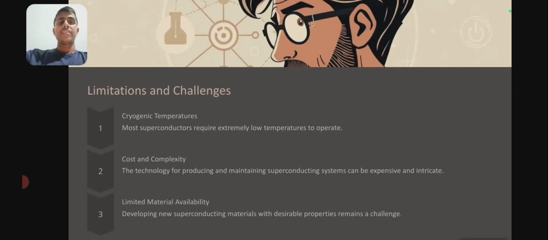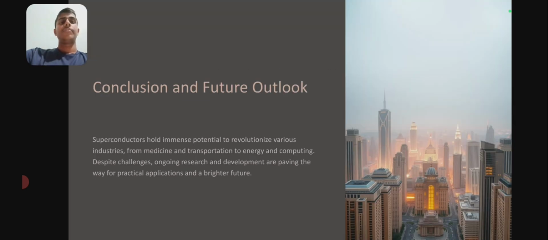What are the limitations and challenges? Cryogenic temperatures: most superconductors require extremely low temperatures to operate. The second one is cost and complexity: the technology for producing and maintaining superconducting systems can be expensive and intricate. Limited material availability: developing new superconducting materials with desirable properties remains a challenge.